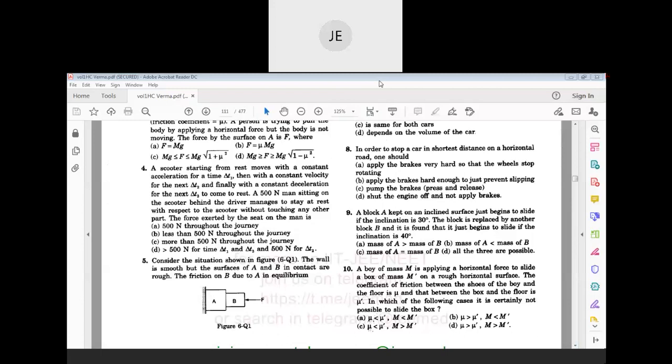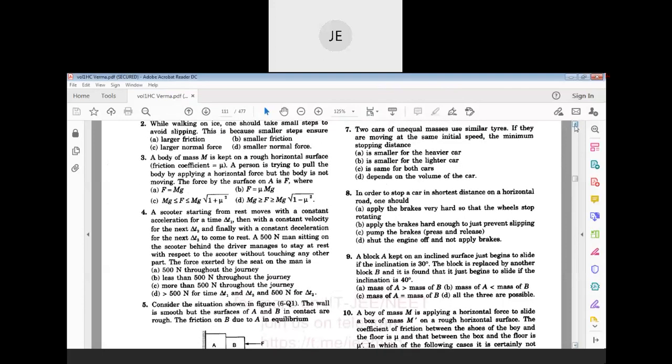So what can be the option? Mass of A is greater than mass of B, mass of A is less than mass of B, mass of A equal to mass of B, all the three are possible. We have already understood this in the seventh question.